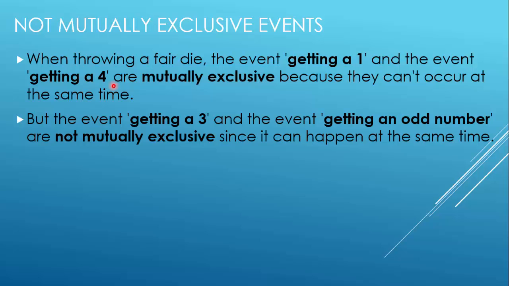But the event getting a 3 and the event getting an odd number are not mutually exclusive, since they can happen at the same time. For example, if you get 3, then both events have occurred. You have got an odd number and you have got 3 as well. If you get an odd number other than 3, then of course it will not be the same. But the probability of getting 3 and getting an odd number together is there. So these two events are not mutually exclusive. Whenever you get 3, you get the other event as well. But getting a 1 and getting a 4 are mutually exclusive, because if you get 1, you cannot get 4, and vice versa.